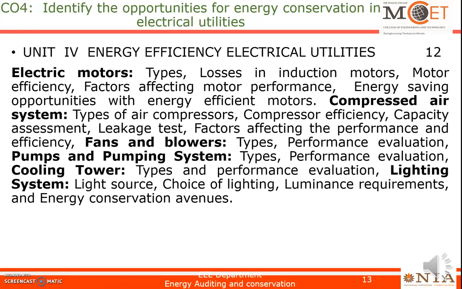And in the fourth unit, we are going to see the energy efficiency in electrical utilities. As far as electrical utilities are concerned, the main things are electric motors, compressed air systems, fans, pumps, cooling tower and lighting system. For the main parts, what is the function of each, how to find out the efficiency, and how to reduce the losses. All those things we are going to see in the fourth unit.